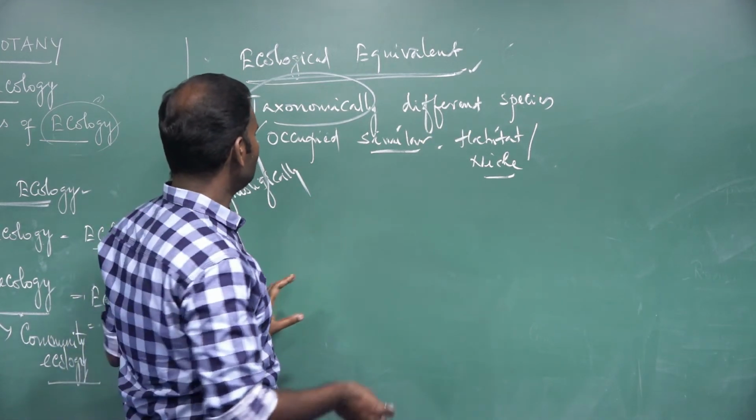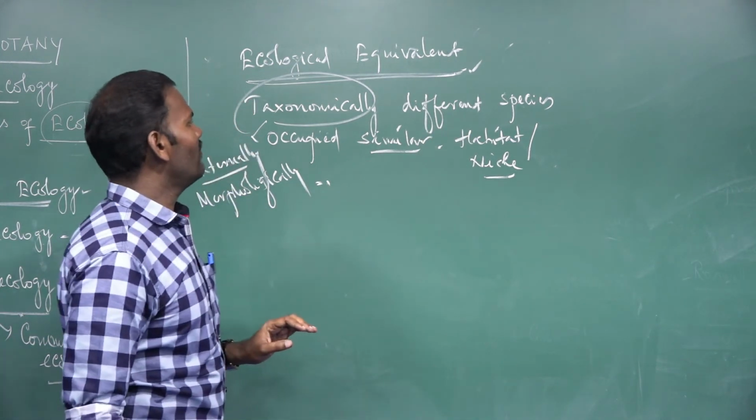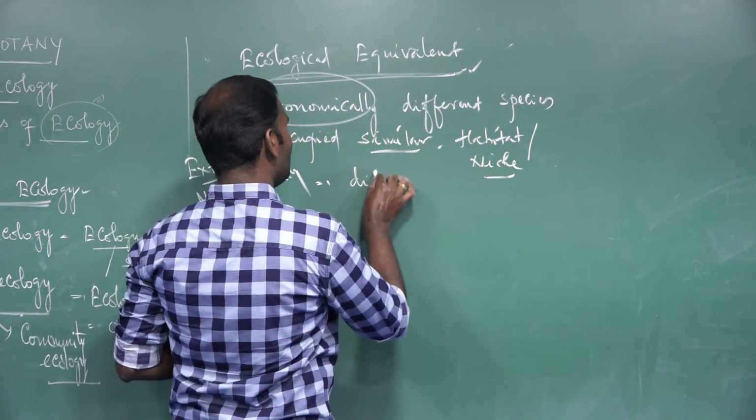These are called ecological equivalents, but in different geographical areas.